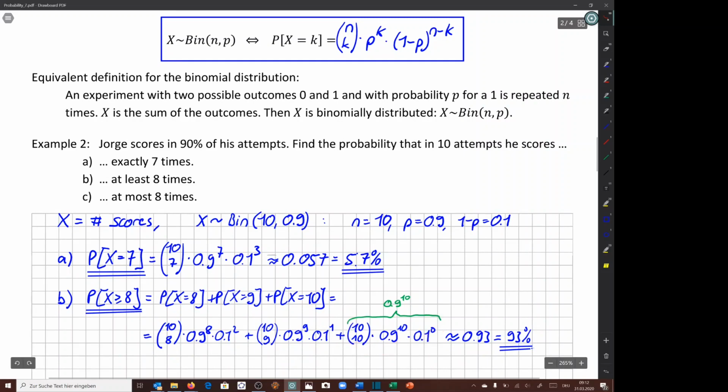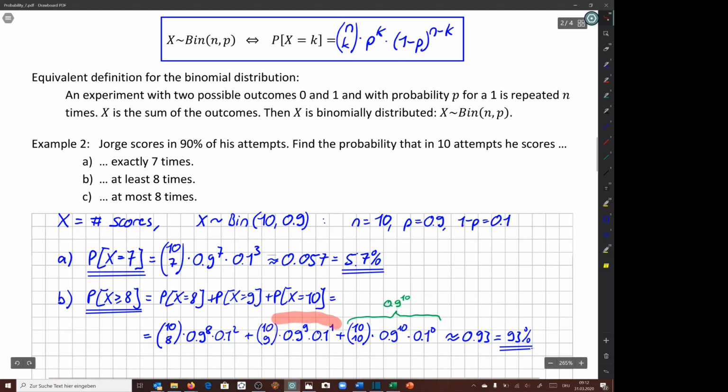Note that here 10 choose 10 is just 1, 0.1 to the power of 0 is also 1, so what we get is 0.9 to the power of 10. Obviously, the probability that he scores all 10 times means he scores in the first go with probability 0.9, in the second go as well, and so on, 10 times: 0.9 to the power of 10.